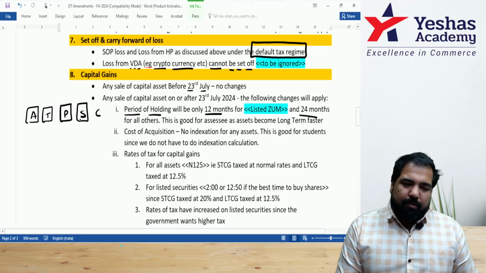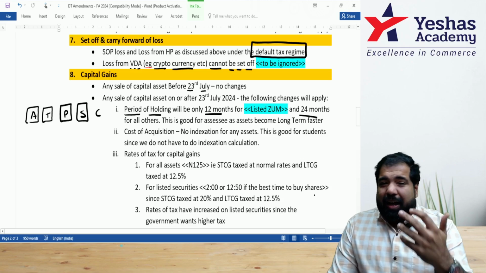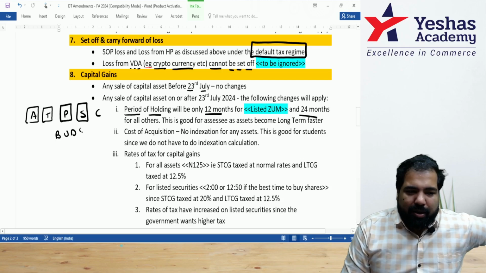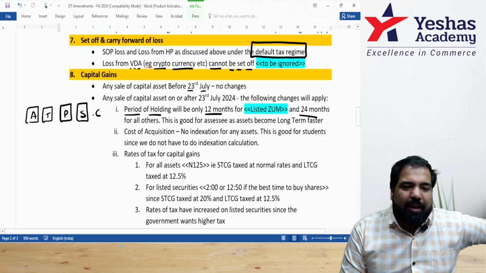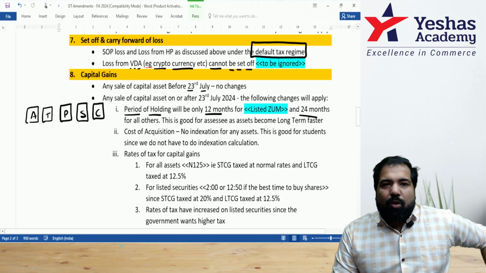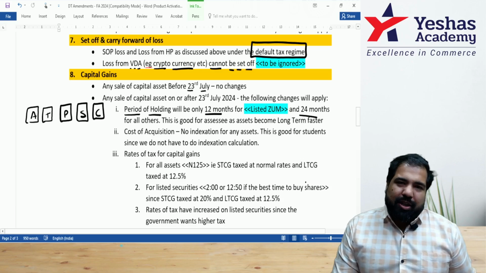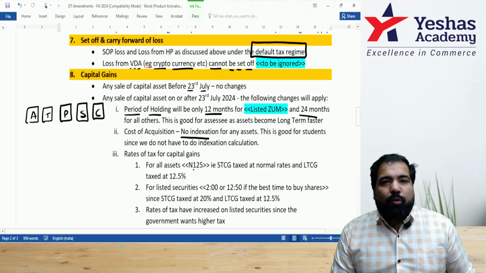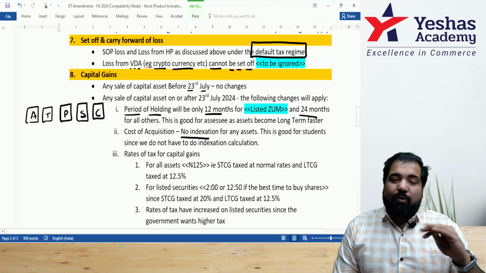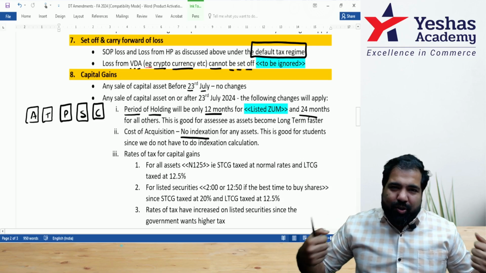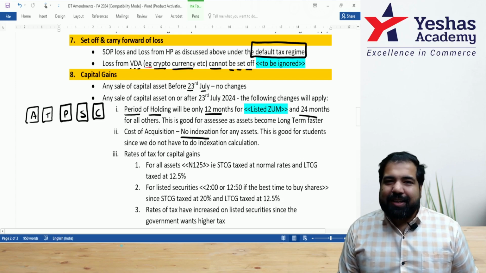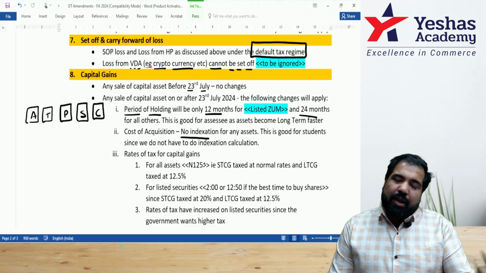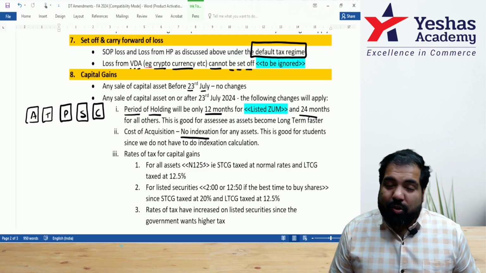Next, selling price. When you sell an asset, the higher the selling price, the more the profit, the more the tax. So the government checks you in 4 cases. They still remain the same. There is no change in that. Next, cost. The gold that I buy, the house that I buy, the shares that I buy, they all have a cost. The government used to give a benefit of indexation, but on or after 23rd July, they said, sorry, no indexation, which is bad for a taxpayer because now the cost cannot be stretched like a chewing gum, but it's good for a student because you don't have to divide, multiply, do that indexation. So if my cost of a house 10 years back was 10 lakh, even now it is 10 lakh. There is no indexation concept today.